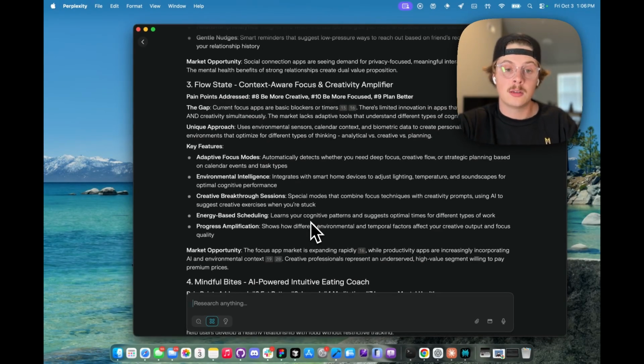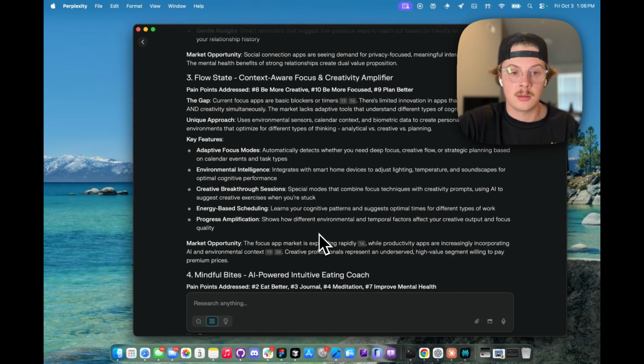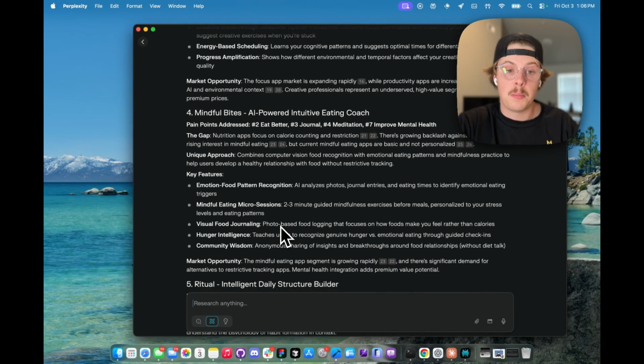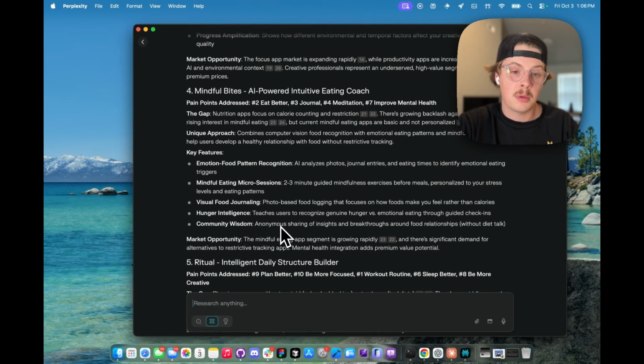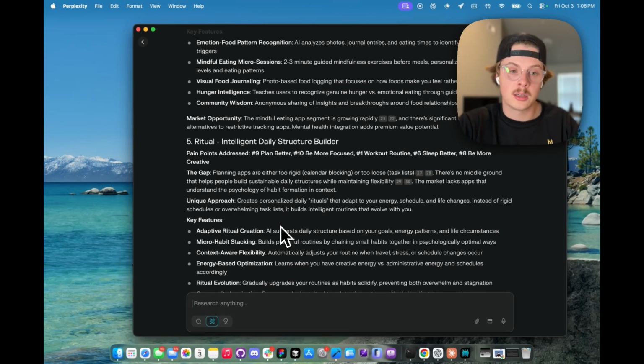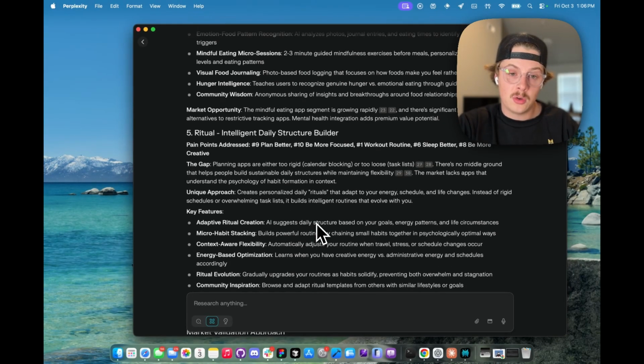Third one is Flow State, a context-aware focus and creativity amplifier. That sounds really cool and fun to build. Energy-based scheduling, creative breakdown sessions. The next is Mindful Bites, an AI-powered intuitive eating coach. That's interesting, but honestly, at first impression, it feels a little complicated for the scope of a 14-day project. And then 5 is Ritual, an intelligent daily structure builder.